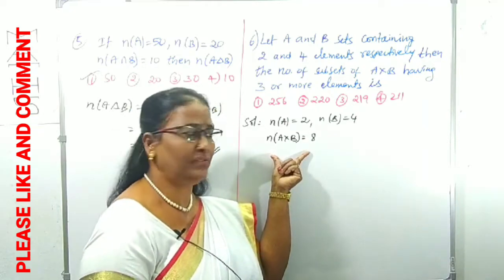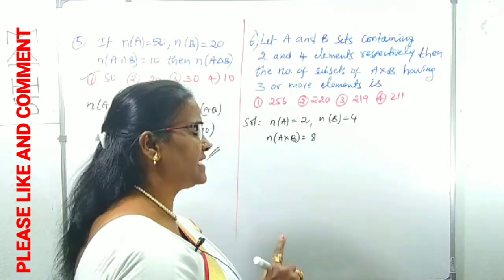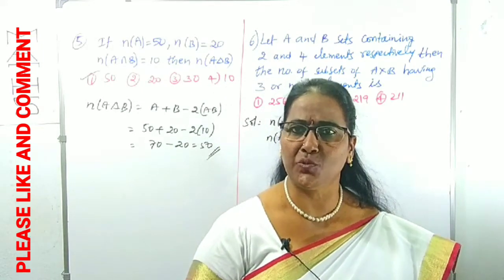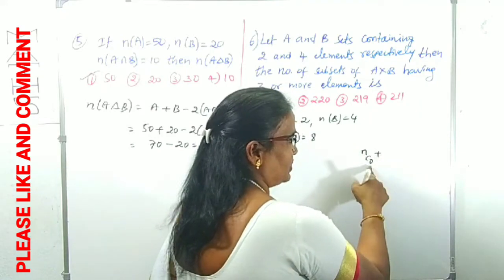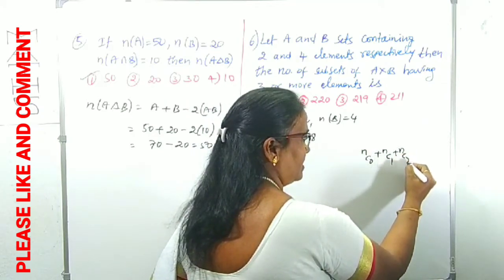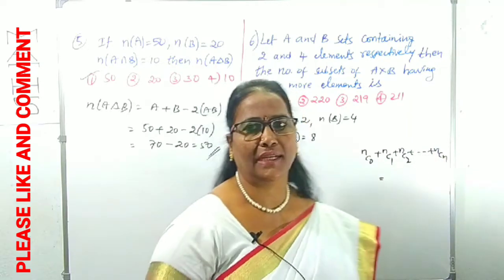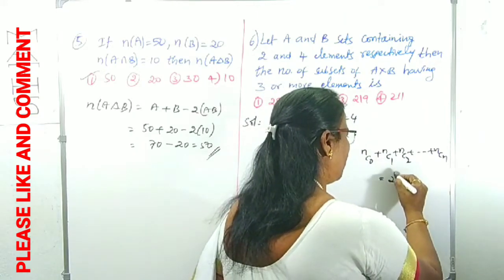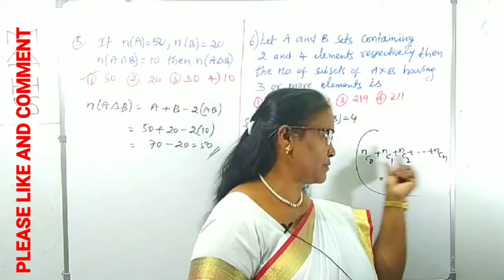Now, how many subsets of A cross B have at least 3 or more elements? Actually, I said to you, the number of subsets of a set containing n elements is 2 power n. That is, we can get the set containing no element, selection of 0 from n, maybe 1 element, maybe 2 elements, maybe all elements. This is simply the sum of the n binomial coefficients, 0 to n. From the binomial theorem, it is 2 power n. That is, we used directly 2 power n. How is it explained here?